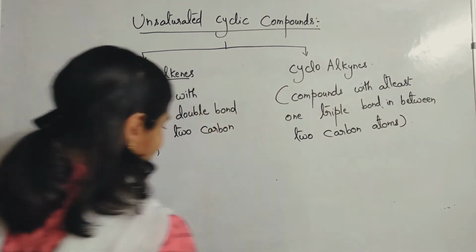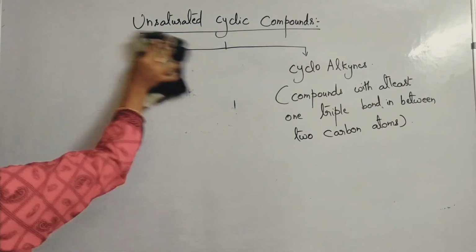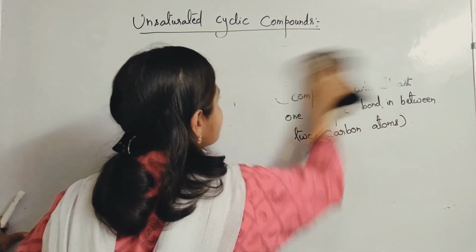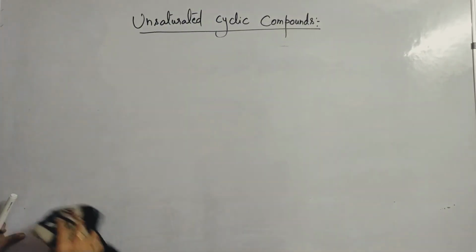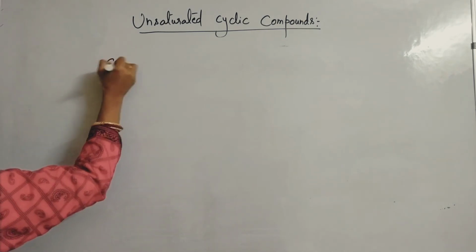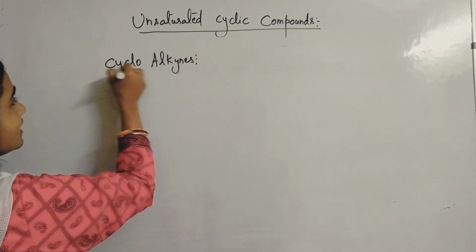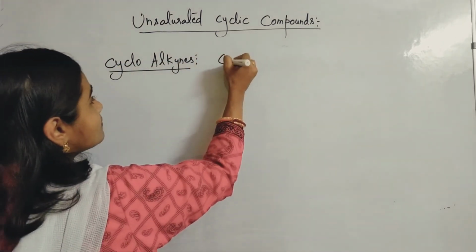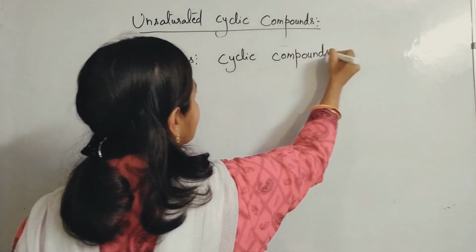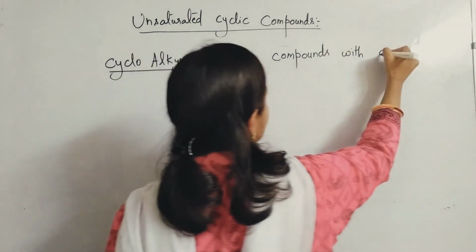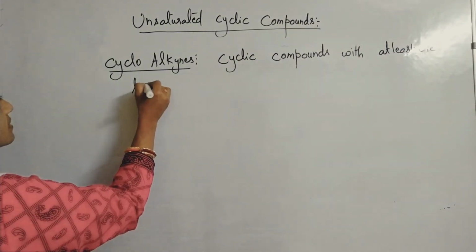Now let us learn the examples for cycloalkynes. Cycloalkynes means at least one triple bond should be there in between two carbon atoms. That means cyclic compounds with at least one triple bond in between two carbon atoms.